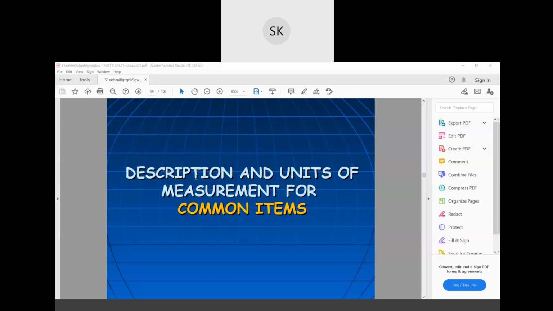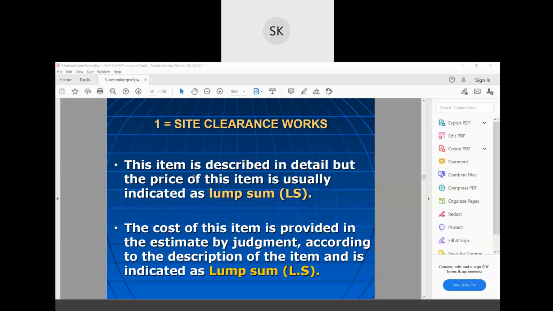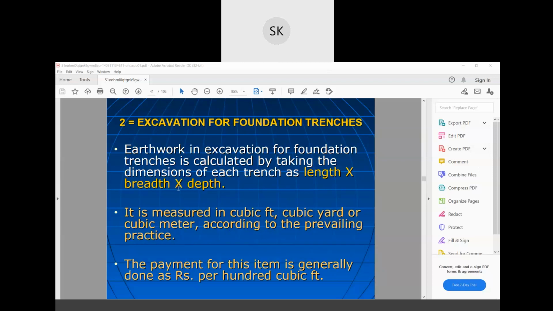Description and units of measurement for common items. Units of measurement are very important to know. Ma'am must have given you one sheet where all the units of measurement are given. For plastering work, what will be the unit? For excavation, for brick work, what will be the units of measurement? So please go through that for better understanding. Some points are written here. I'll share this PPT also, you go through it.